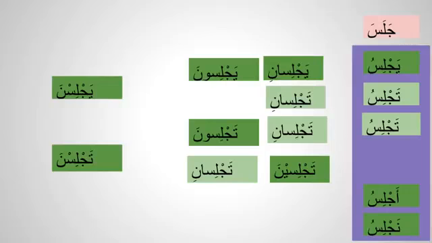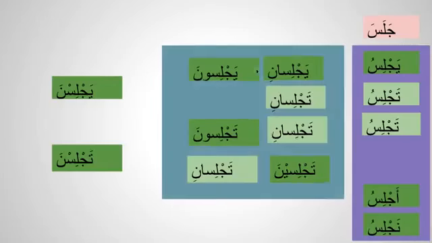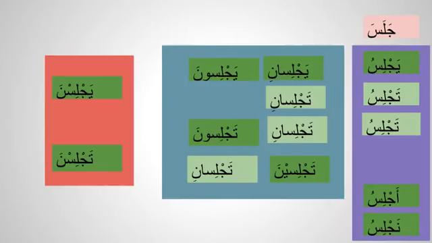So we got two groups here. Here the fa'il is mustatir, or what we call five in your pocket, and we got here the noon that drops, the group which is afwalul khamsa, the five special verbs. And we got mabni, the group where the fa'il is attached and they don't change anything that comes in front of them.